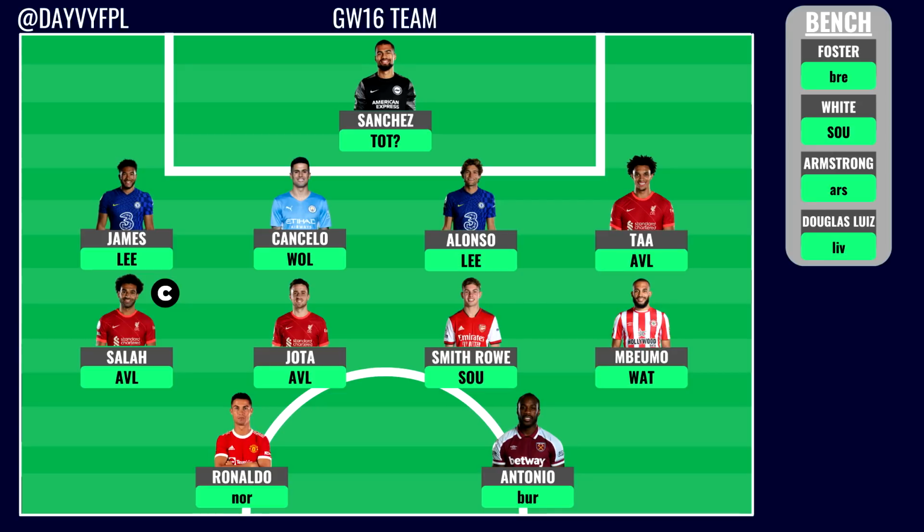But the backline has relatively good fixtures. We've got James and Alonso versus Leeds. Leeds without Bamford and Calvin Phillips potentially. That should increase the chances of them getting a clean sheet, because I think every time Phillips is out of that lineup, they've looked a little bit bad, and Leeds at the current moment aren't playing attacking wise at their highest potential. So therefore, James and Alonso could get us a clean sheet.